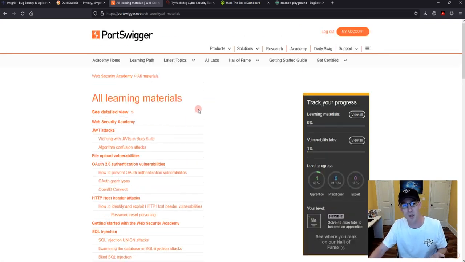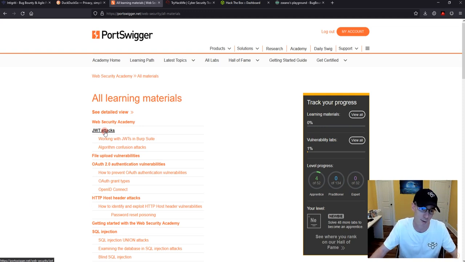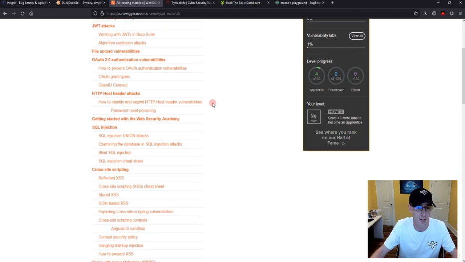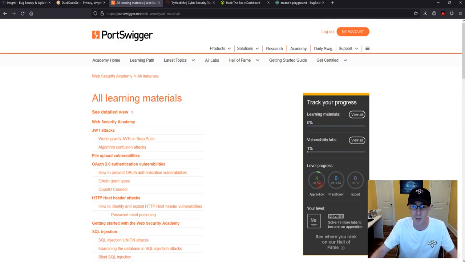So it stands to reason that if you see something on the screen and you don't know what it means, let alone how to find it, you're probably not going to find it and get paid for it on a bug bounty platform, right? So my recommendation would be to pick a couple of these you want to start with, or just go through them all and try to conquer all of these different labs on the PortSwigger Web Security Academy before you go out trying to make money.